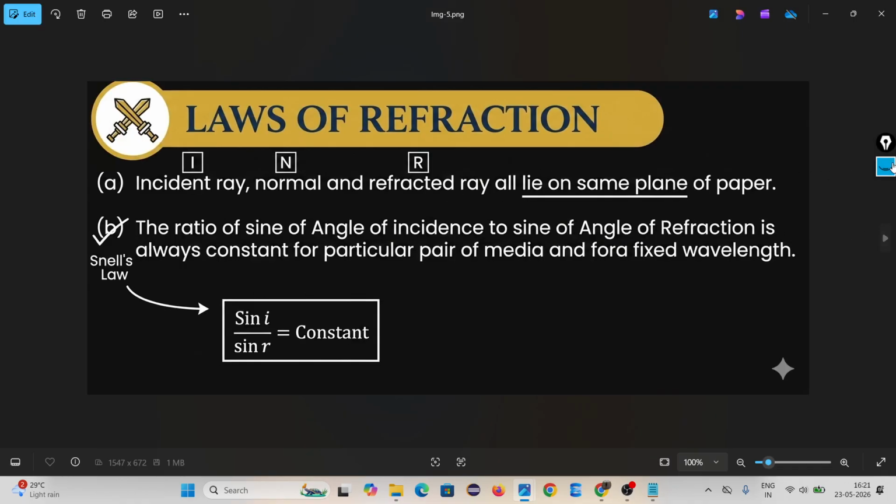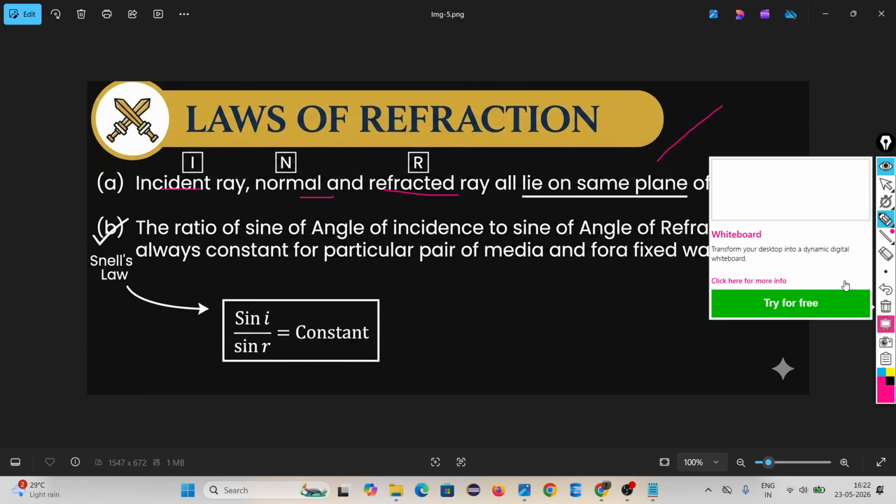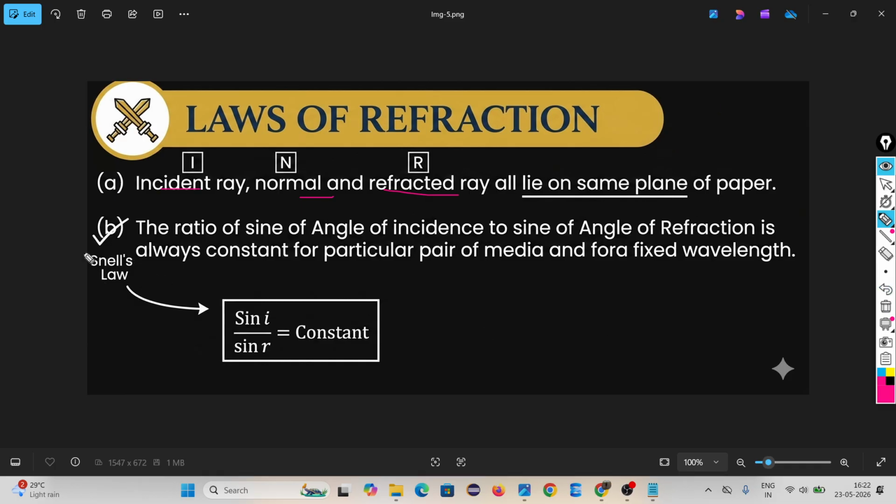Hello. The laws of refraction. Two rules. The same two laws are there as in reflection. Here also two laws. The first: the incident ray, normal, and refracted ray all lie on the same plane or paper. Okay, this is the same. But the second one is called Snell's law.